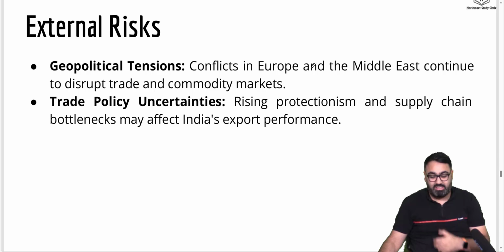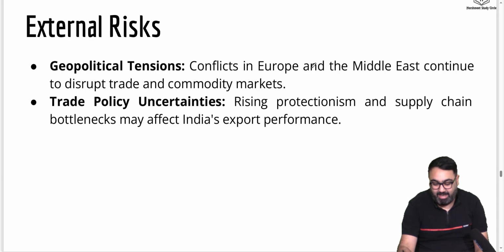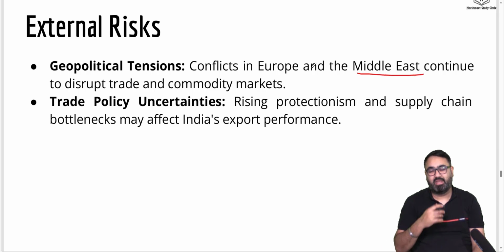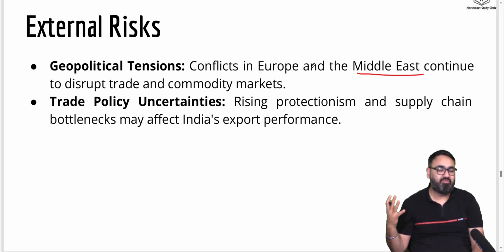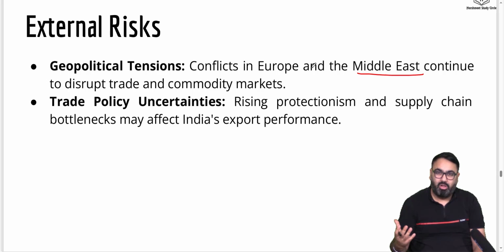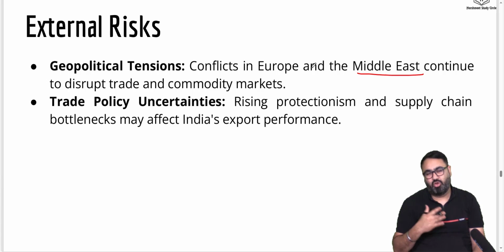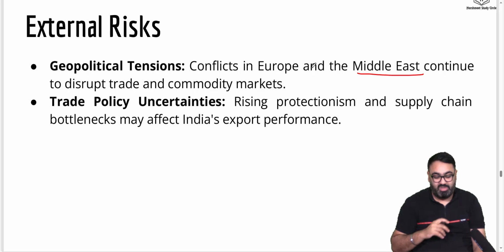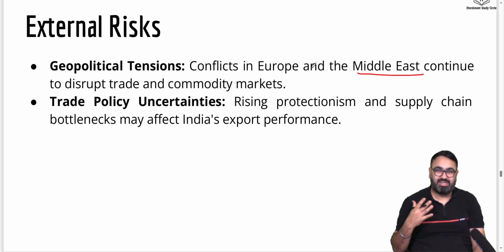First, external risk: conflicts arising in the Middle East, which has always been a part of the world where stability is very far off. In Europe also, global conflicts are rising. Now with Donald Trump coming to power, America also doesn't seem to be interested in playing the role of a stabilizer. So it remains to be seen how trade wars, etc. are disrupted.